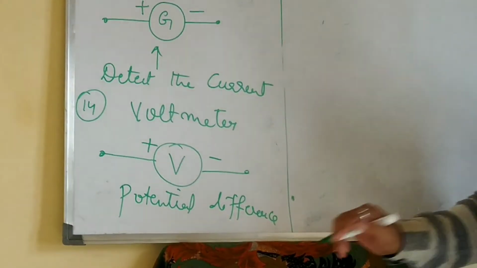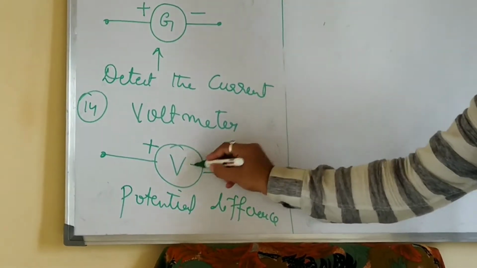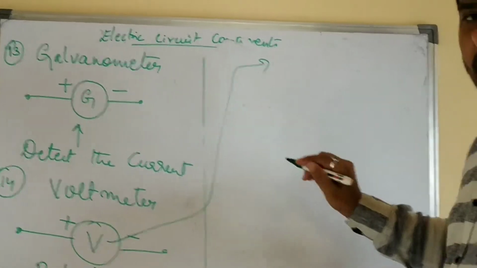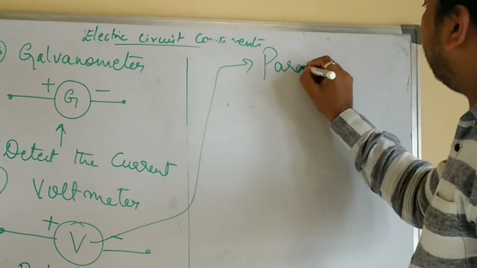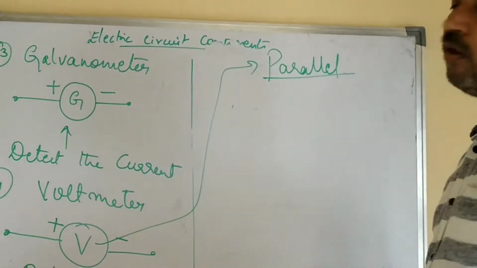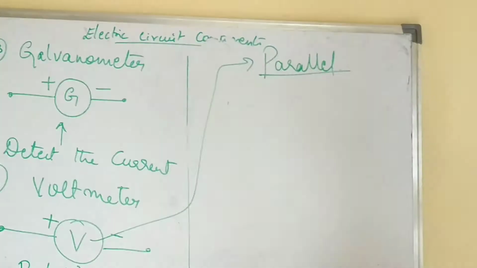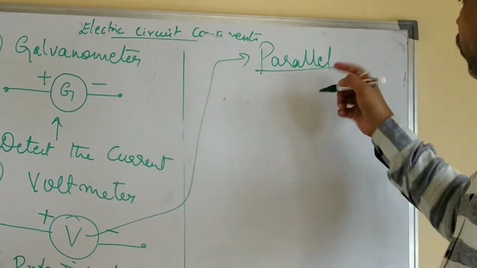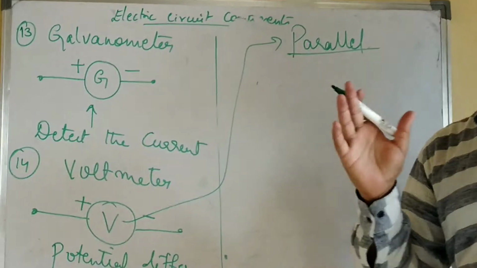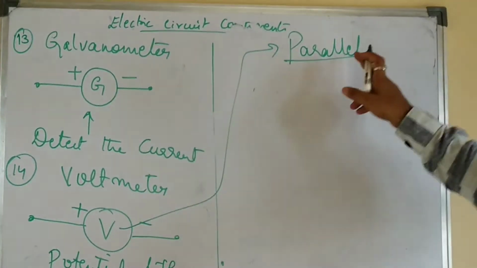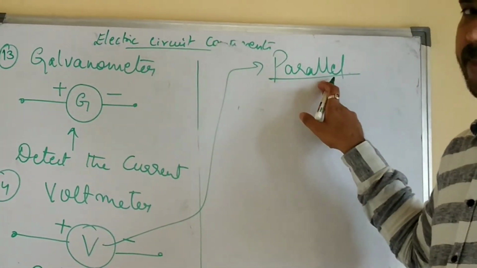You have to connect this voltmeter always in parallel to the load, okay? Remember, voltmeter is always connected across the load, or it should always be connected in parallel.